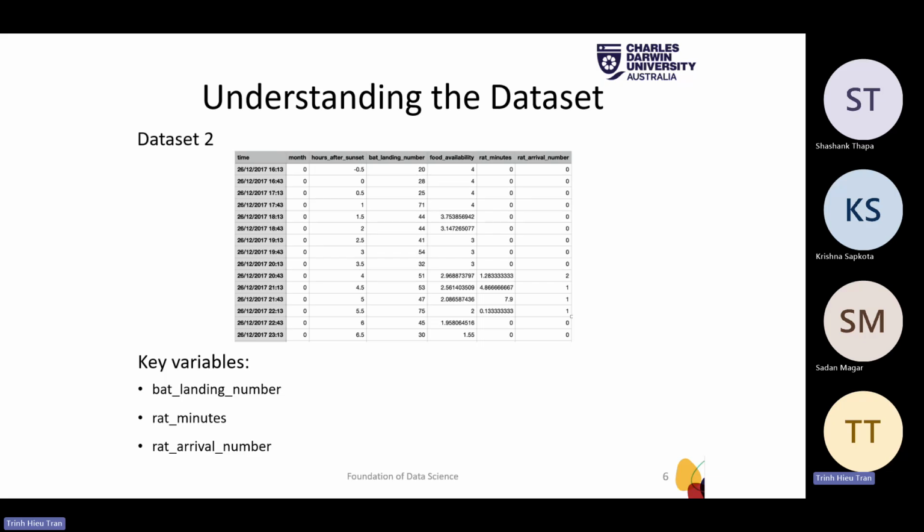And dataset 2 is about overall rat presence and bat landing counts during 30 minutes of observation. It helps to see whether the rat activity affects bat activity. We also have bat landing number, rat minutes, and rat arrival number as the key variables. It will show that if bats perceive rats as predators, we expect high rat minutes to result in low bat landing number, and low rat minutes to result in high bat landing number. And now Krishna will show you how to do the data cleaning step.